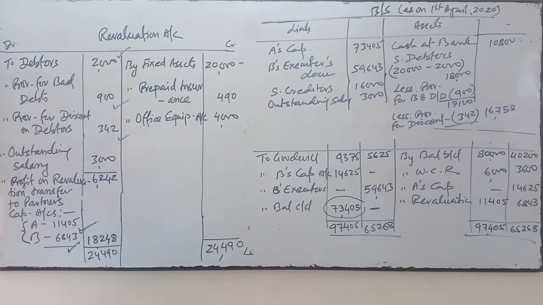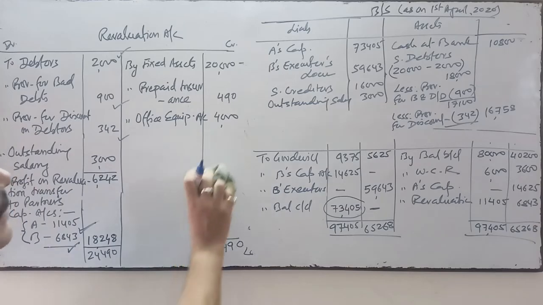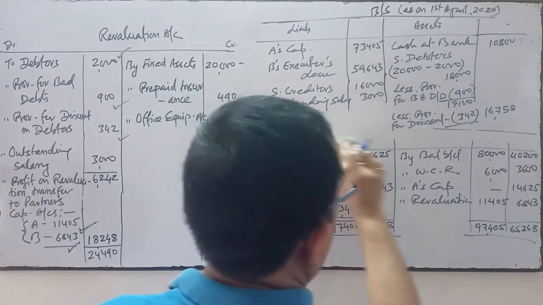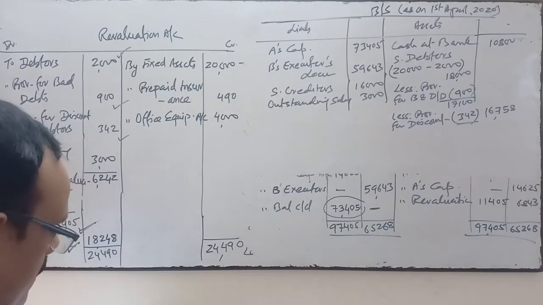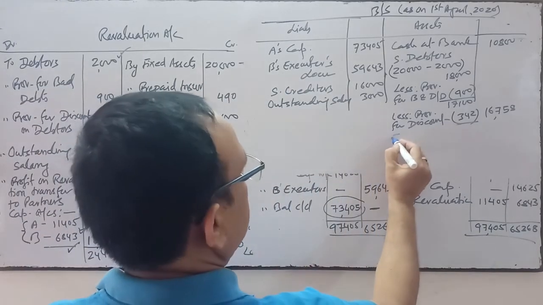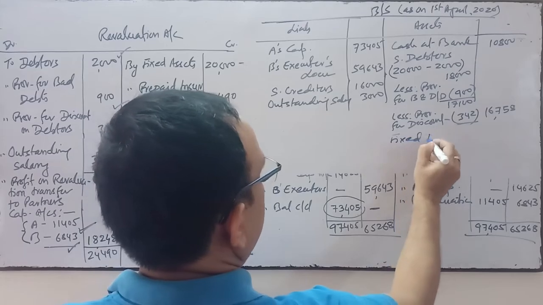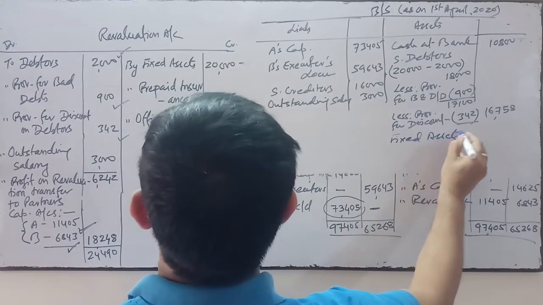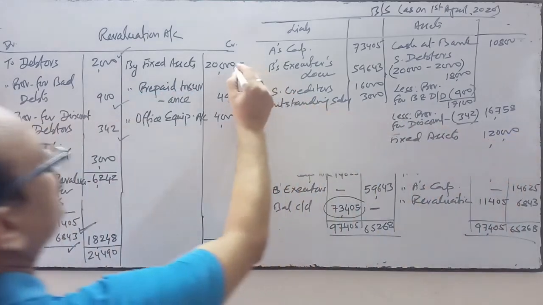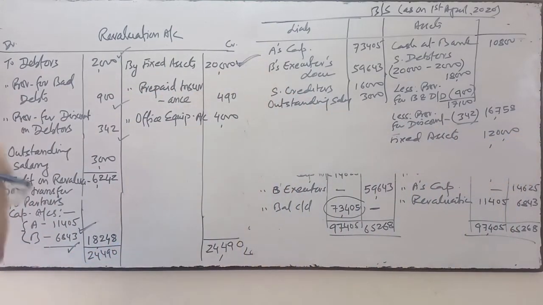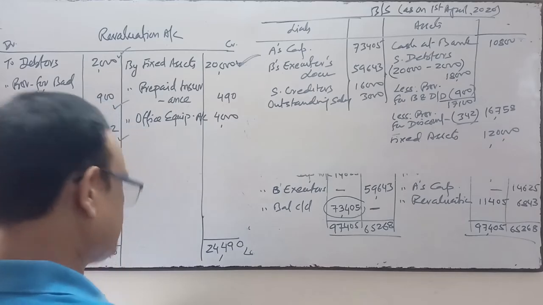Now come to the next assets, fixed assets. Fixed assets are valued at 1,20,000, increased by 20,000. Thereafter goodwill is written off.